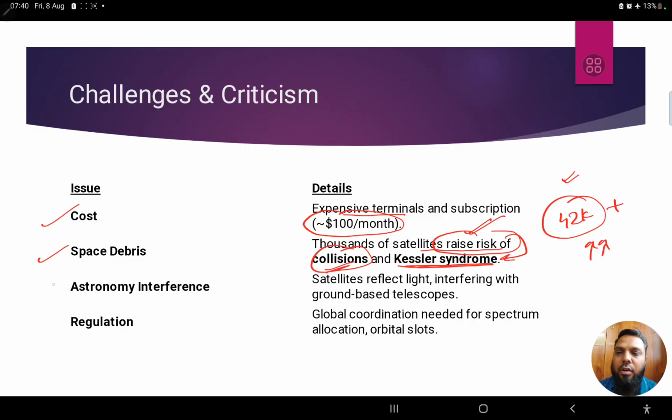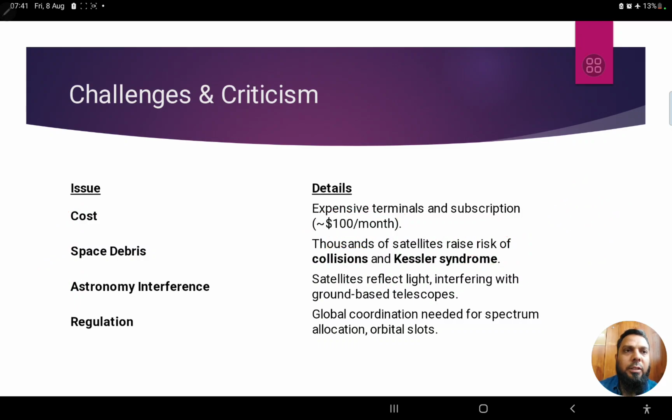Apart from this, we also see astronomy interference is happening, because from Earth there are a lot of observatories, right? A lot of observatories, people who observe the skies and the stars. So therefore, satellites reflect a lot of light, interfering with the ground based telescopes. So that might be problematic.